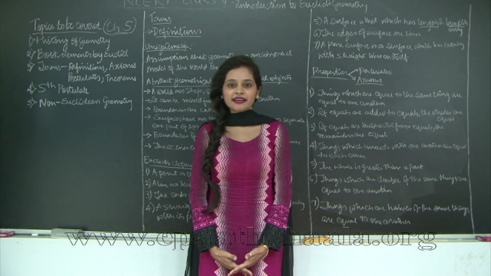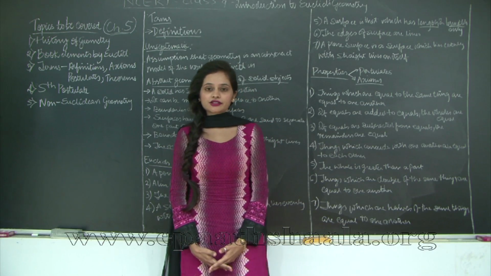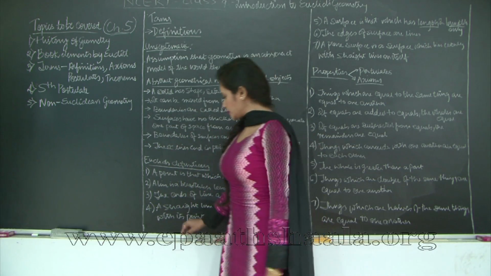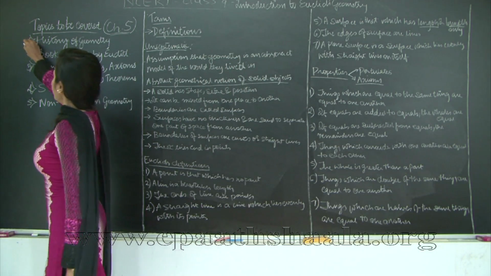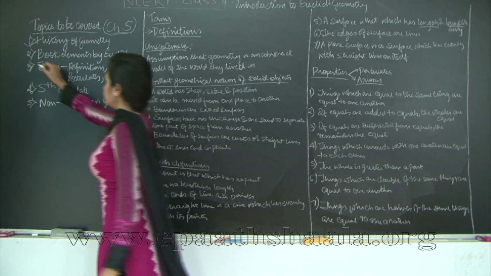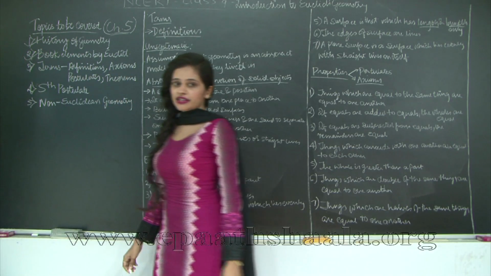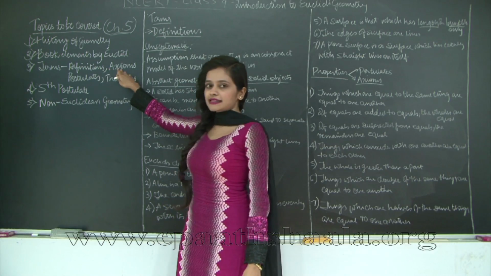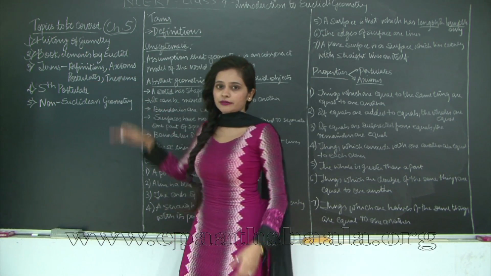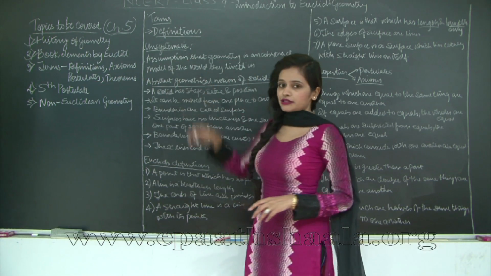Hello students, welcome back. Let us continue with chapter 5, Introduction to Euclid's Geometry. In the previous class, we covered two topics, that was history of geometry and book elements by Euclid. So in today's class, we are going to take a look at the different terms which are definitions, axioms, postulates and theorems. So let us start with definitions.